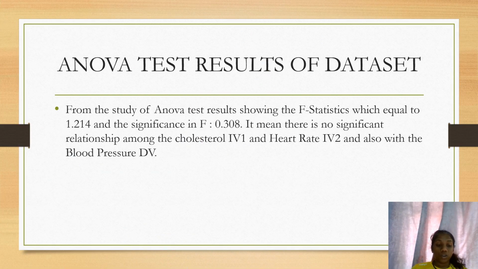So for the ANOVA, from the observation of the ANOVA test results, the F statistic is equal to 1.214 and the significance of F is 0.308. It means there is no significant relationship between the cholesterol and the heart rate and also with the blood pressure.